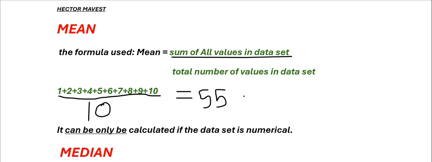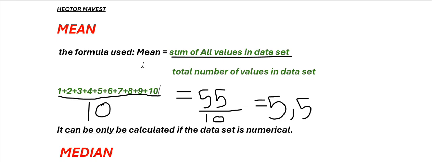And then we're going to say 55 divided by 10. That's how we calculate our mean. That's how we find our mean. I believe no one is going to get this one wrong anymore, good people. Then when we say 55 divided by 10, it will give us what? 5.5. That's our mean that we were looking for. I hope it makes sense.